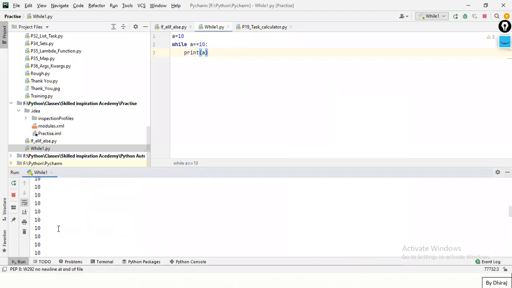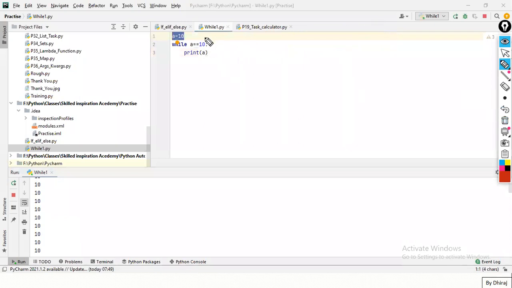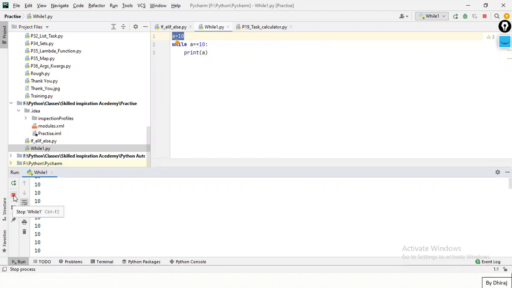My program is going into an infinite loop because this condition is satisfied. If my interpreter goes over here, a equal to 10, it means this condition is true, then print a. This loop will run indefinitely because the value of a is not changing, it is constant at 10. You can see that this while loop is running infinite times. If you want to stop, you can just hit this stop button and the program stops.